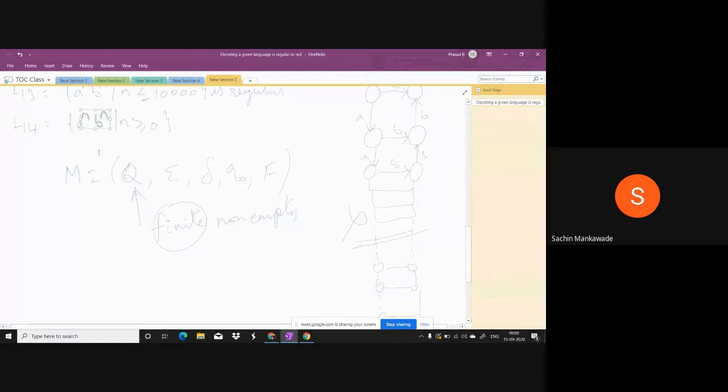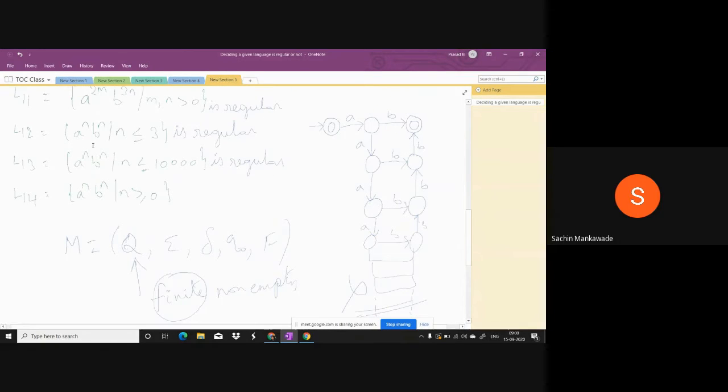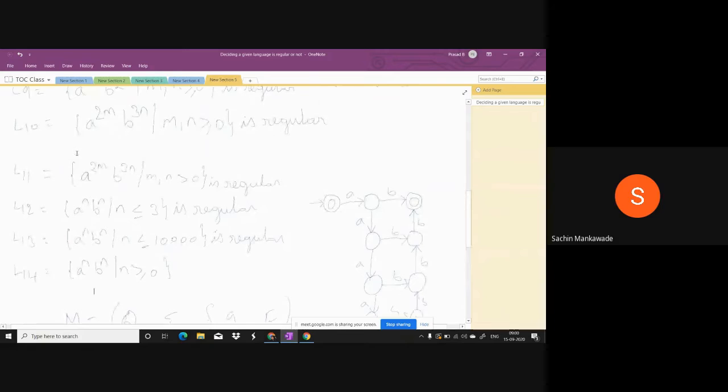Just listen carefully to this point. Even though we can construct like this, as the n value is increasing, we have to increase the number of states. So whenever we want to satisfy this language, we require an infinite number of states. That is the reason I am saying it is not possible, because the n value is infinite. Just hold on, I am going back here.